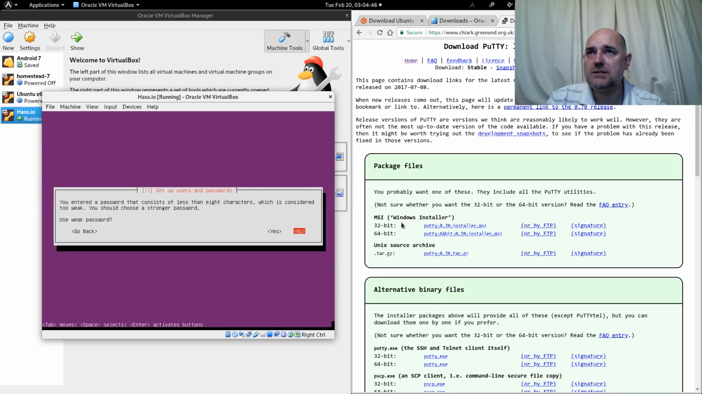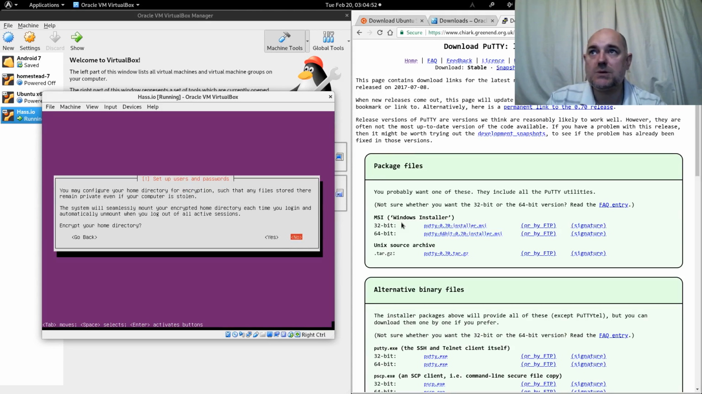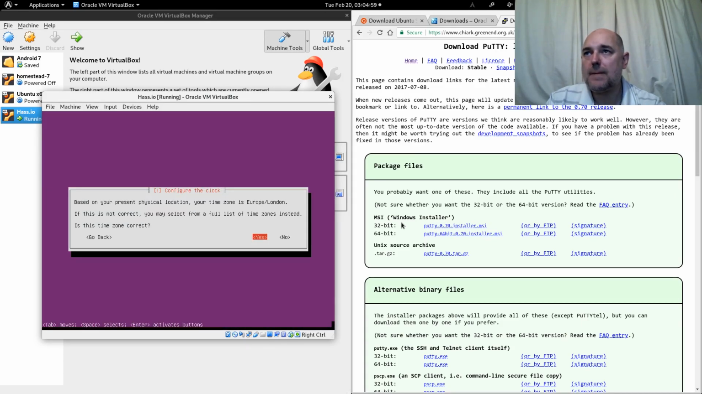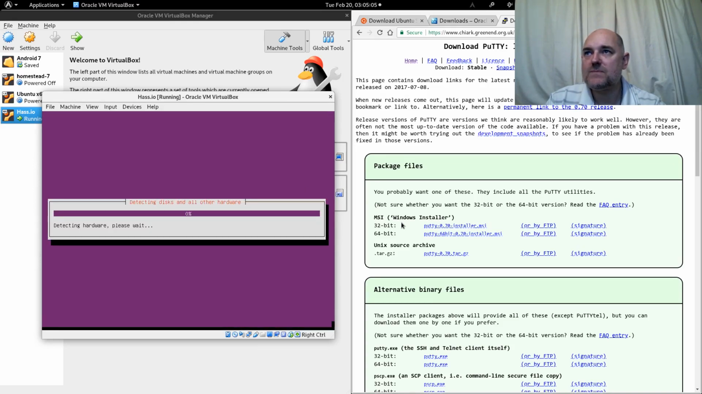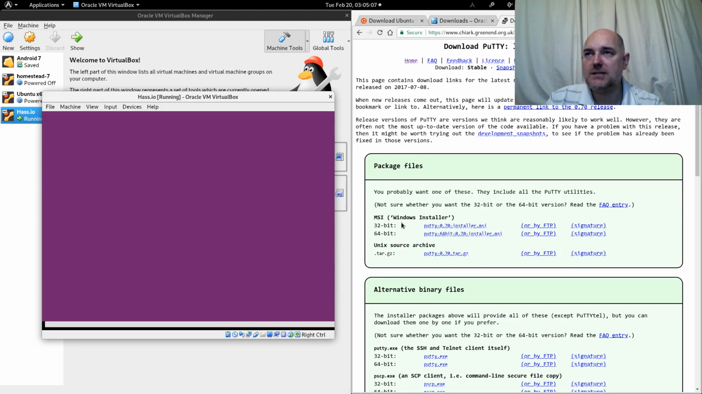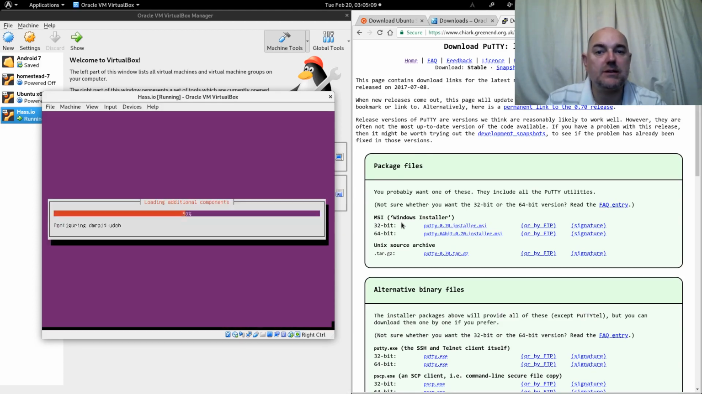Okay, you've entered a weak password. Yes, I have. Do I want to use the weak password? Yes, because that's what it says to do. Okay, encrypt your home directory. I don't want to. Is this my correct time zone? Yes, it is. Detecting hardware. A very smart machine, I think.